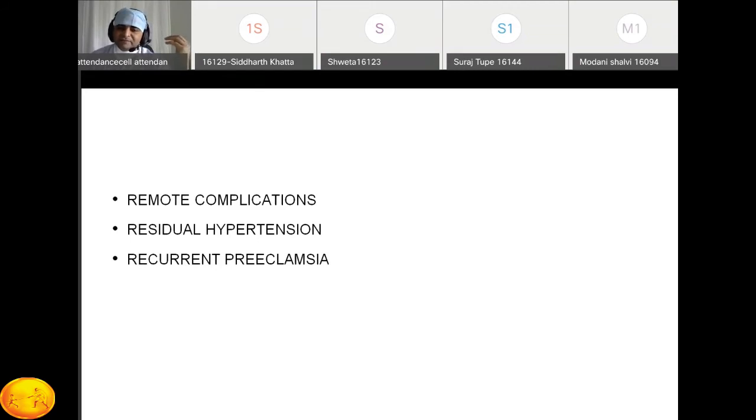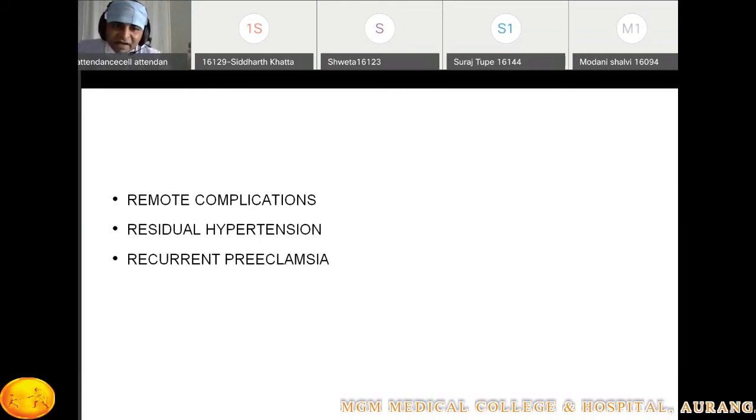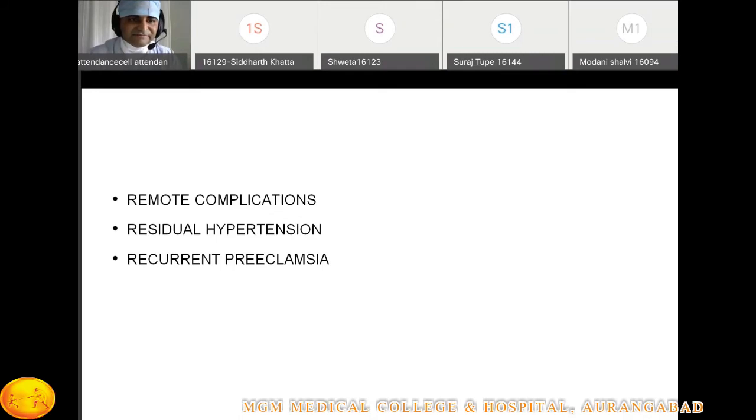50% of the patients with preeclampsia have hypertension in the latter part of their life. And for recurrent preeclampsia, there is a 25% chance the patient can have pregnancy-induced hypertension in the next pregnancy. So the two complications: residual hypertension, where the patient remains hypertensive in 50% of cases, and the second one, recurrent hypertension, which occurs in 25% of cases.